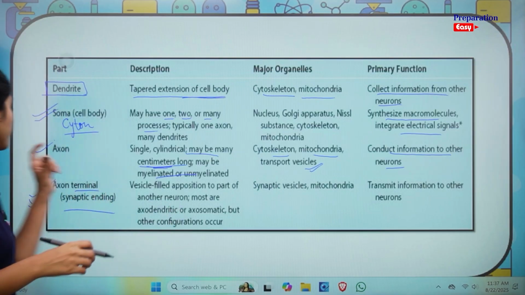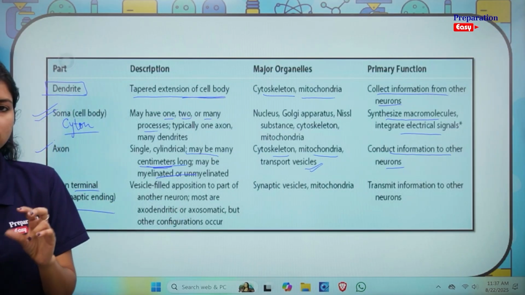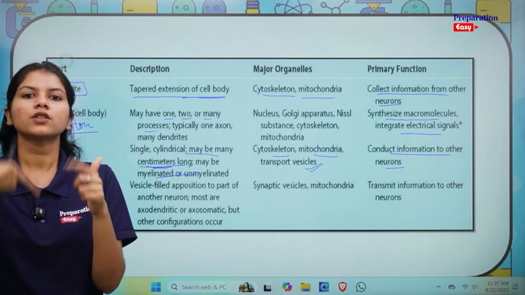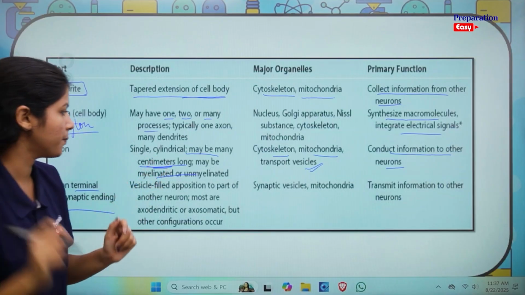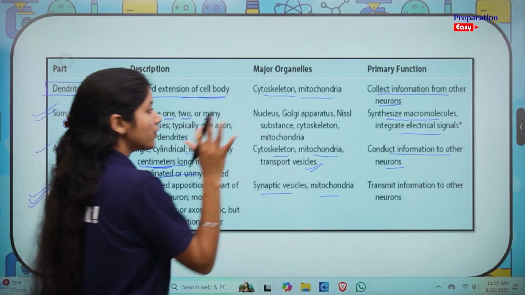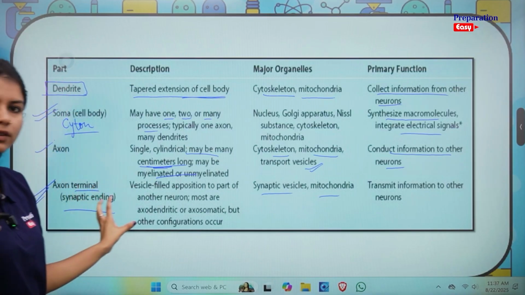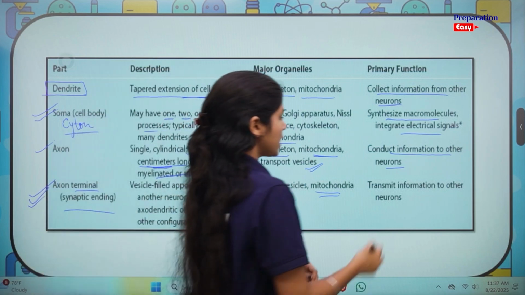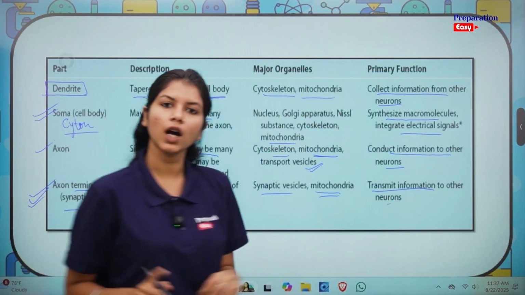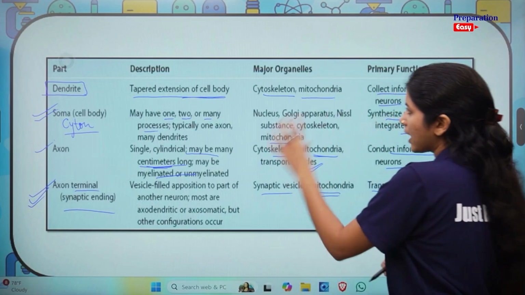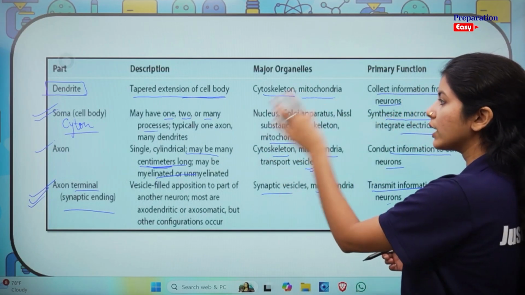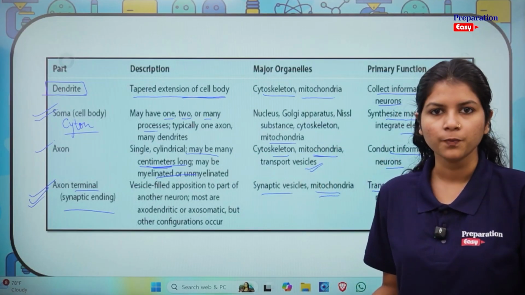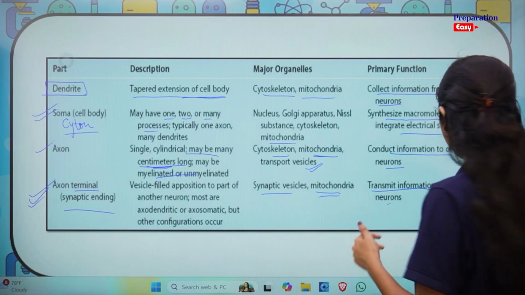All you need to know is that the axon terminal is important since it has minute vesicles. It has neurotransmitters filled in them, which are important for transporting the signal from one nerve cell to the other. It has synaptic vesicles and mitochondria. If you can see, all parts of the nerve cell have mitochondria in them for energy production. Its primary function again is to transmit information to other neurons. I hope this table is clear to you. You can see how each part of a nerve cell is important to the cell's functioning and for the body as well. We need to pass on signals for the body to function.